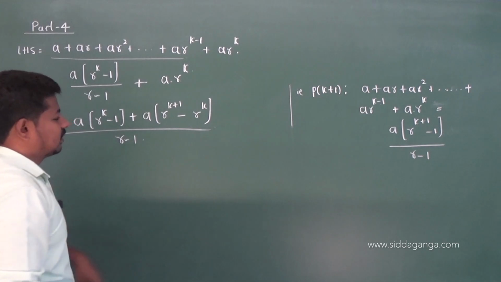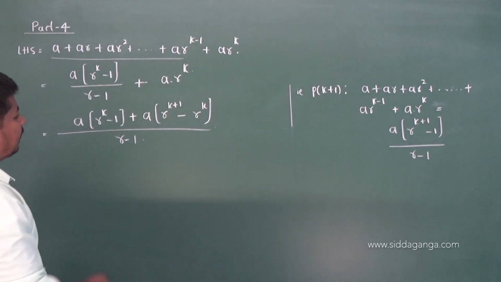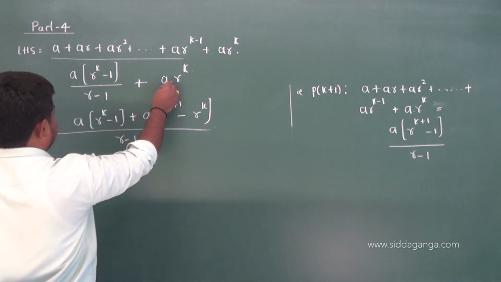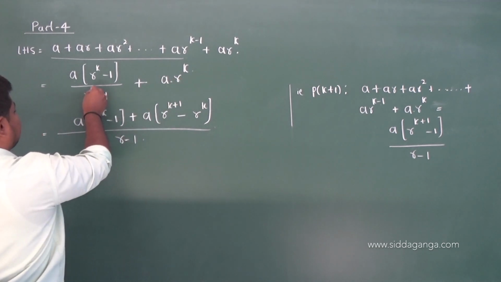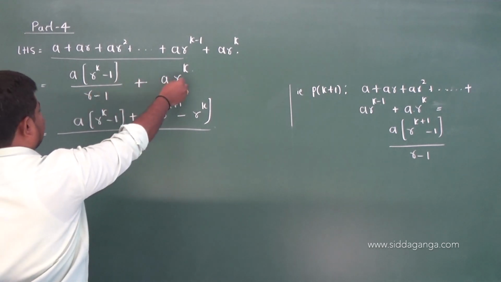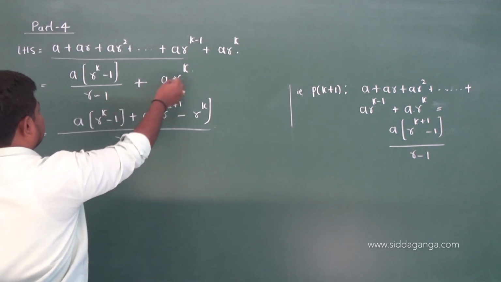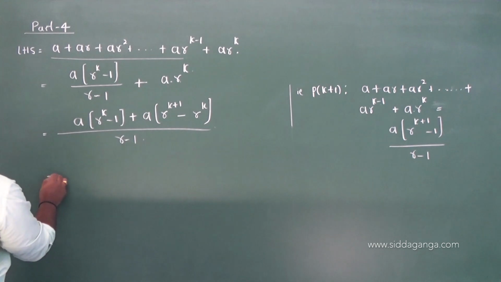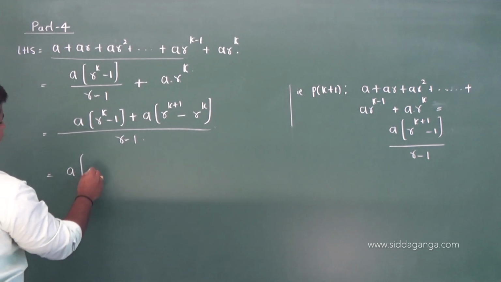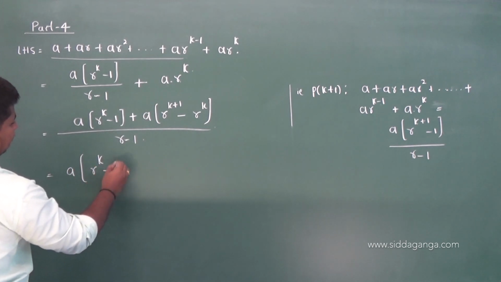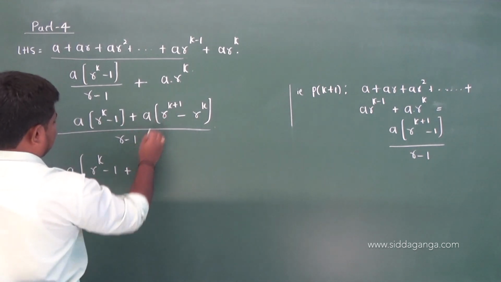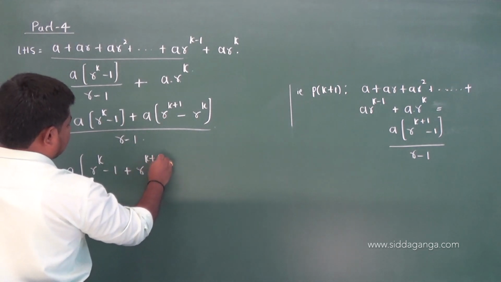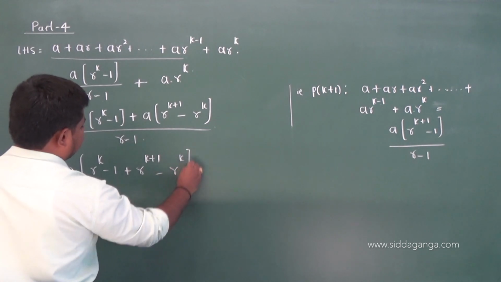Hope you got it, students. Okay. Once again, this into this, a taken outside, r power of k into r. Here r has power 1, r power of 1 into r power of k, r power of k plus 1. So, minus 1 into this, get this. Now, let us take a outside from these two, a into r power of k minus 1 plus r power of k plus 1 minus r power of k.